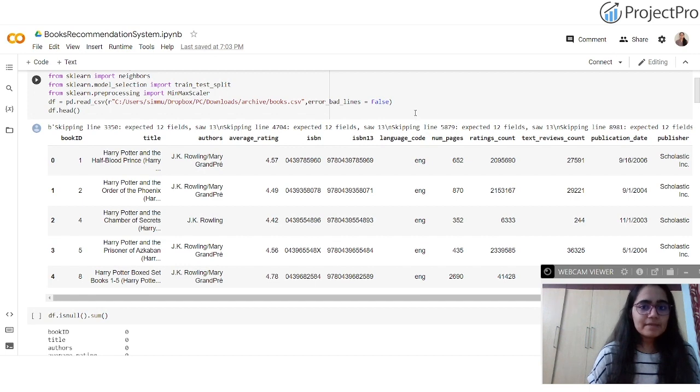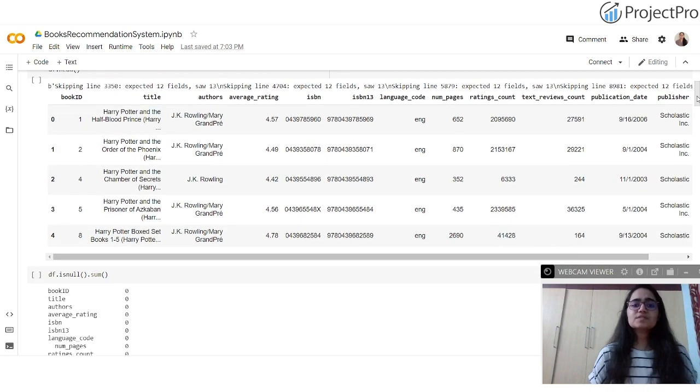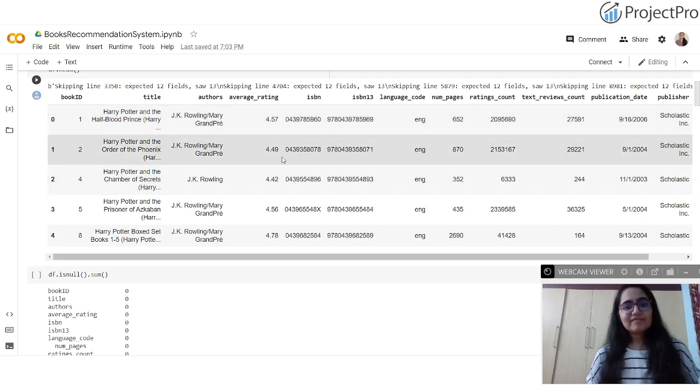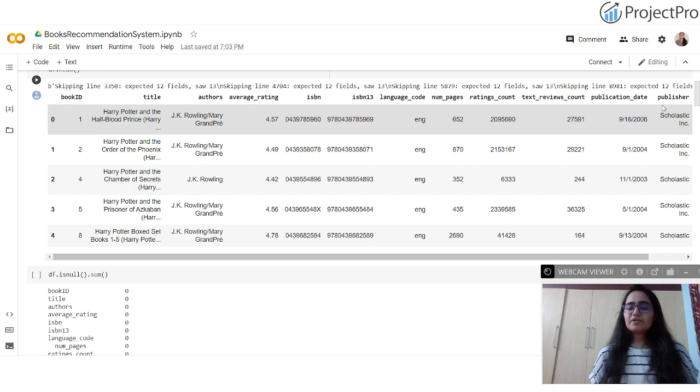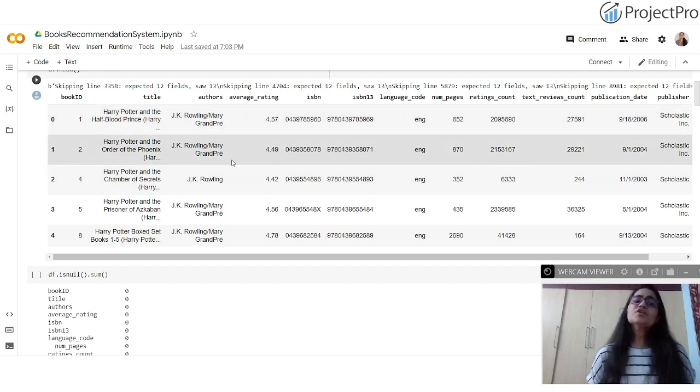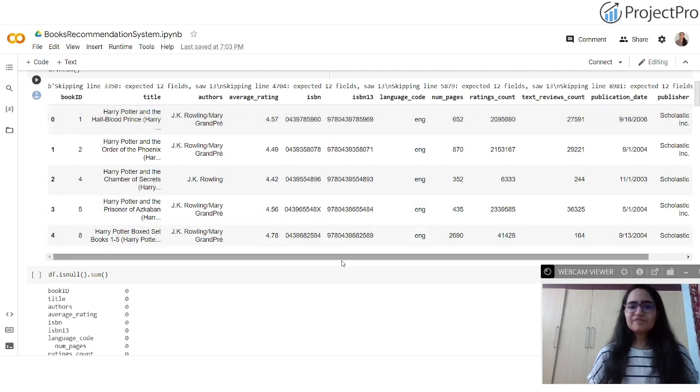This is how we are importing the data here. This is an overview of the data set I've imported. We have the books data set with attributes such as book ID, title, author, average rating, and so on, the number of pages, and other attributes like publisher, publication dates, and so on. Now, while doing feature selection, what do you think might be the irrelevant features that can be dropped, and which features will actually help the recommendation system make predictions?